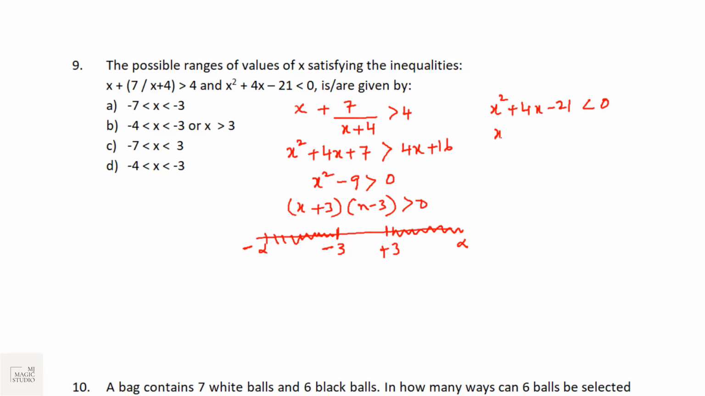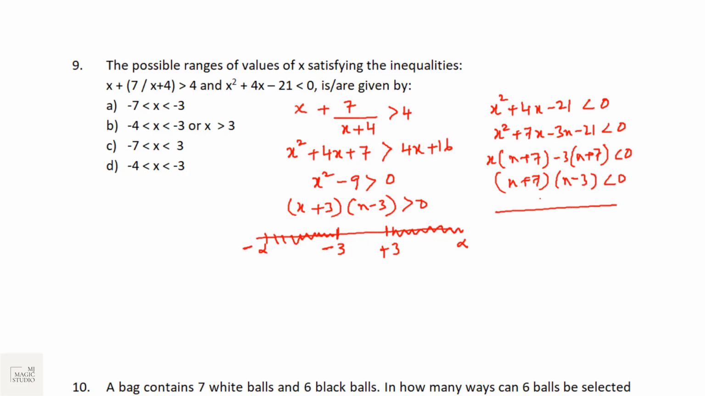x square plus 7x minus 3x minus 21, x common x plus 7 minus 3 common x plus 7. We are trying to convert them into factors. x plus 7 into x minus 3 is less than 0. So the two values of x are minus 7 and 3, and since it is less than 0, this range should fall between 3 to minus 7.